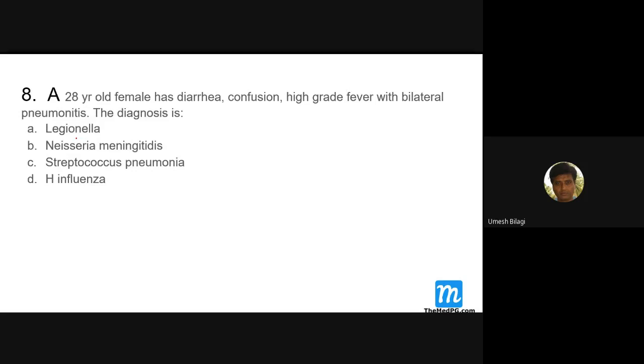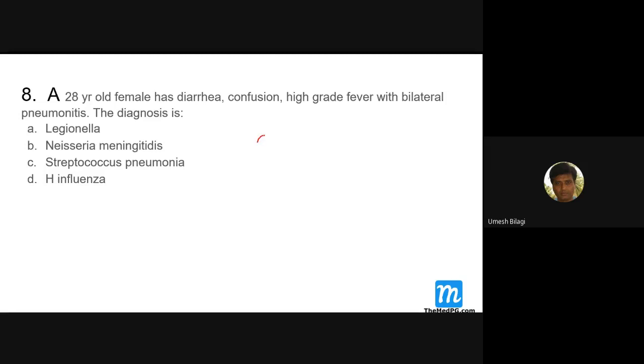A 28-year-old female has diarrhea, confusion, high-grade fever with bilateral pneumonitis. The diagnosis is Streptococcus pneumoniae, or Legionella? This is not very classical. See, your patient has got diarrhea, confusion. So many things are there. The patient has got multi-system involvement. What is Pontiac fever? It is a form of legionellosis. Legionellosis can present with multi-system involvement.